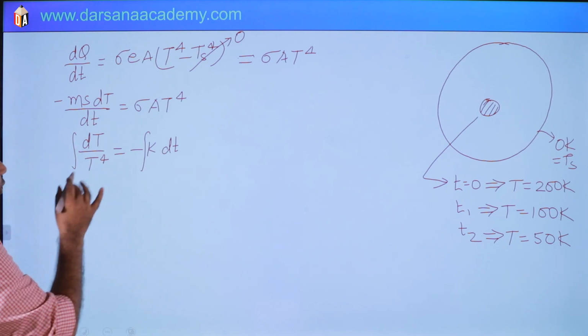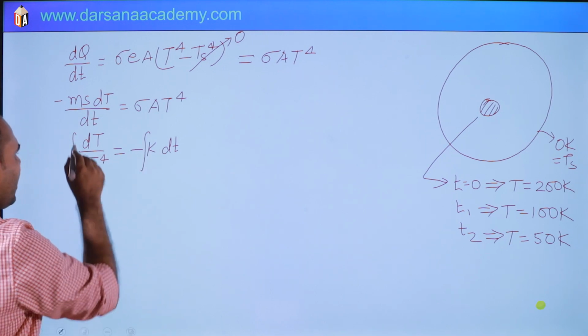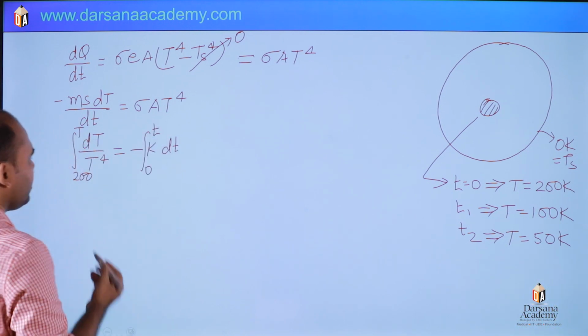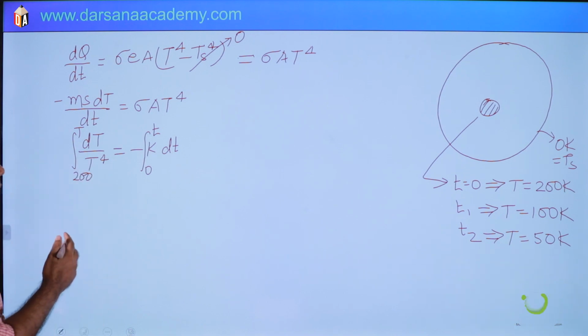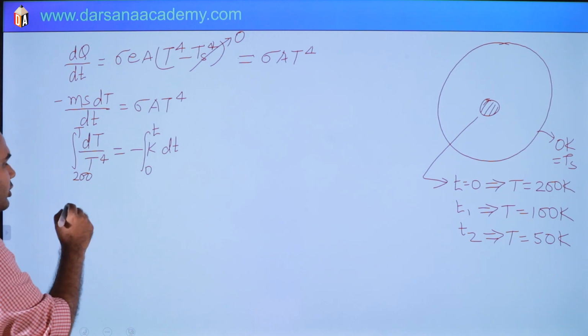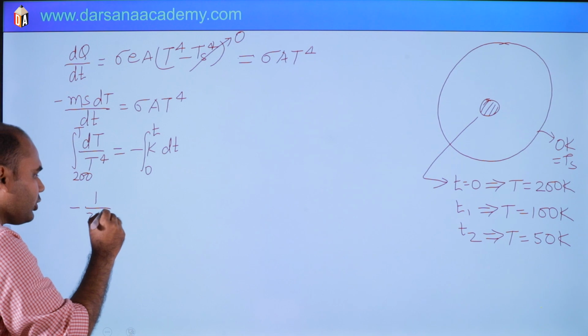Okay, so integrate this. Initially it was at 200 Kelvin and finally at temperature T. So this will be what? T power minus 4 plus 1 is minus 3, and in the denominator minus 4 plus 1 is minus 3. So this is minus 1 by 3 T power 3.